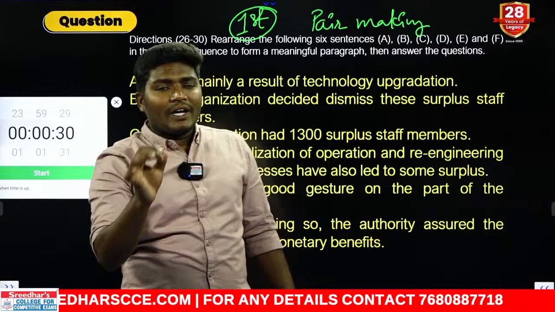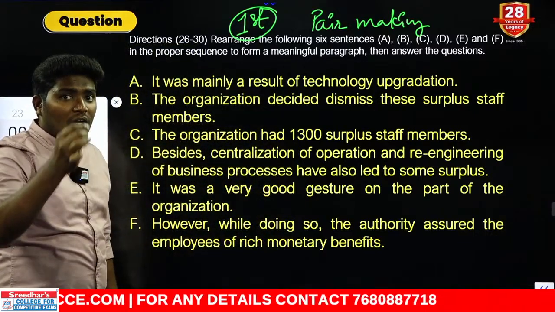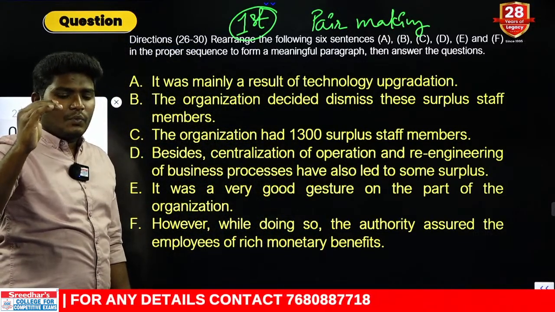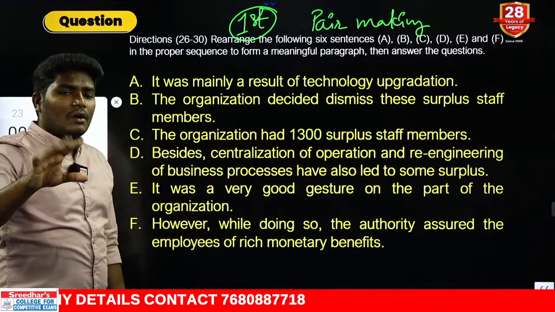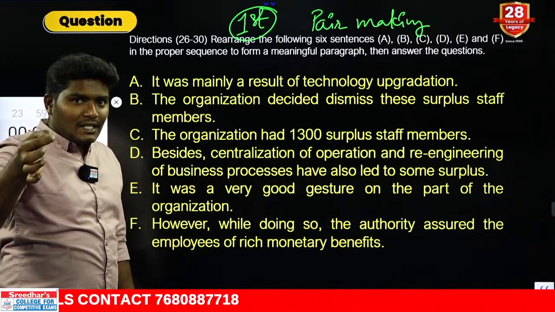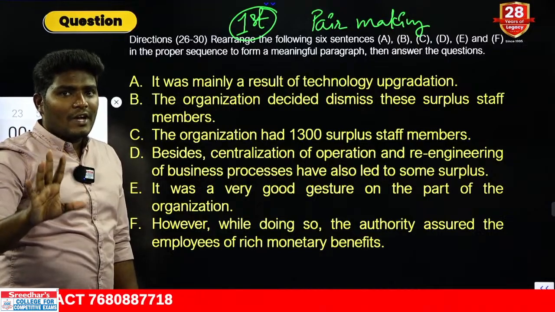So you always have to find what is the order of the actions or order of the events. What is the first event, what is the second event, what is the third event? Or you can also go for what is the reason and what is the result. So please try to find out these indicators.